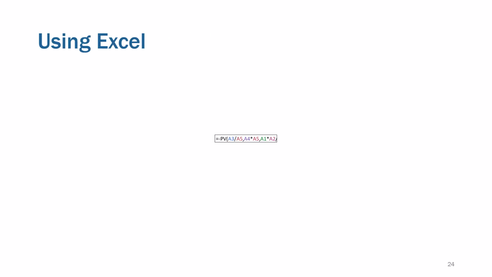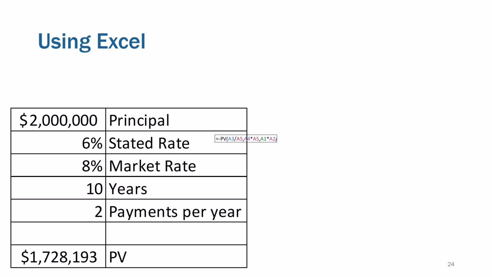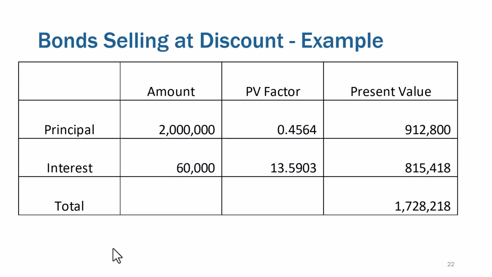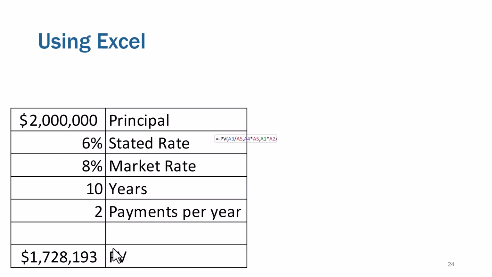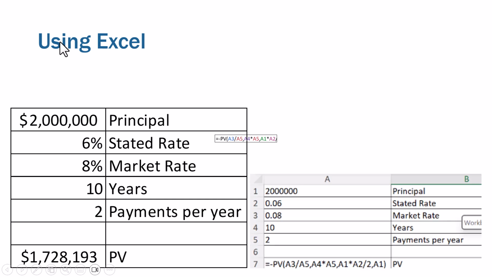All right. Now, using Excel on here, we've got $2 million of principal, 6% stated rate, 8% market rate, 10 years, 2 payments per year. There's the present value, $1.7 million. It's slightly different when we use Excel. That's $218 at the end, the total. This is $193, and this is because Excel doesn't round like the present value tables do. So this is technically a little bit more accurate.